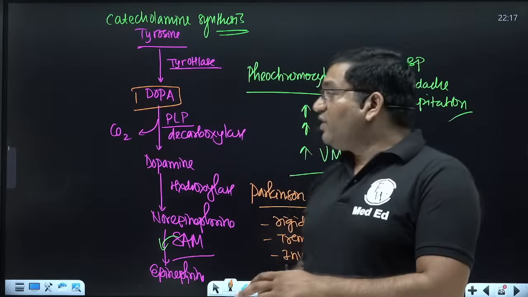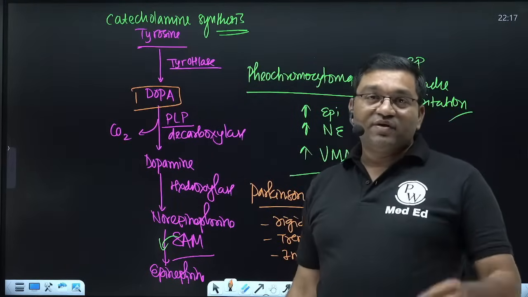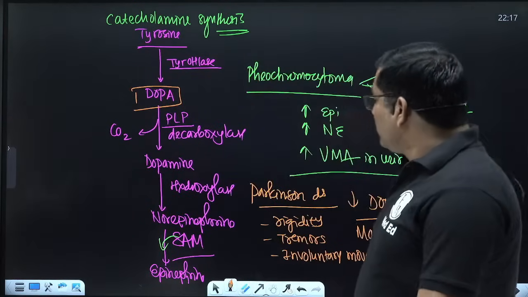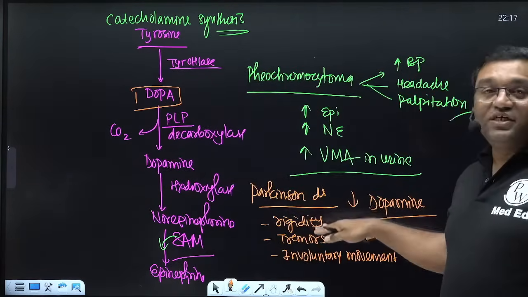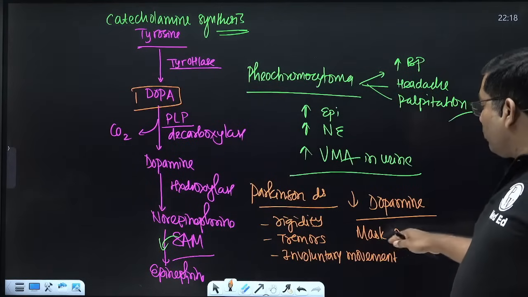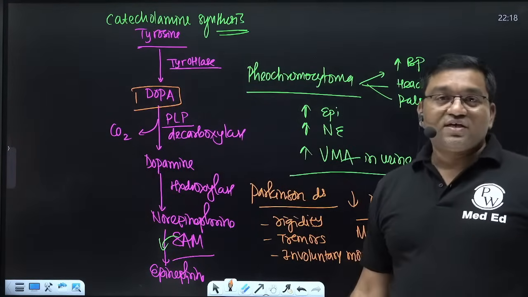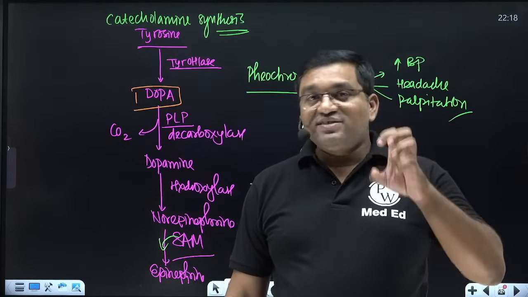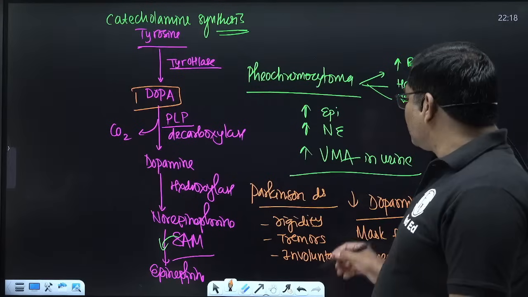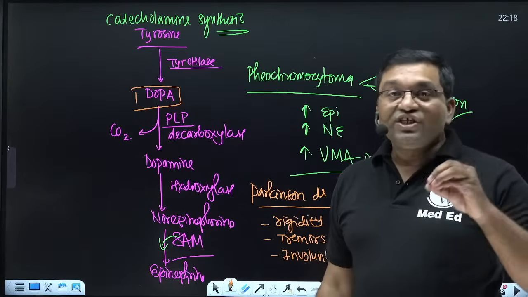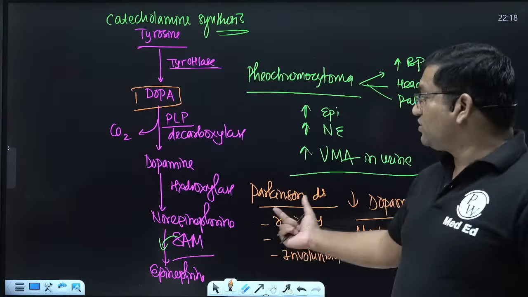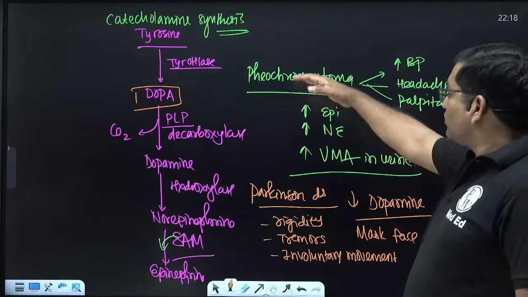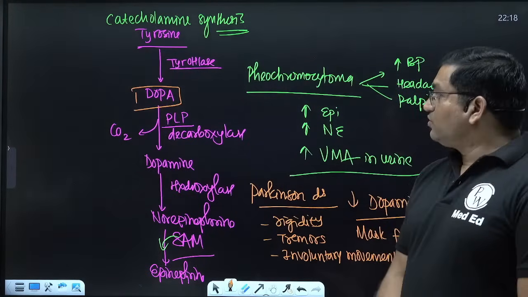Peripheral conversion of dopa to dopamine is prevented by carbidopa. So this is pheochromocytoma, and this is Parkinson's disease.